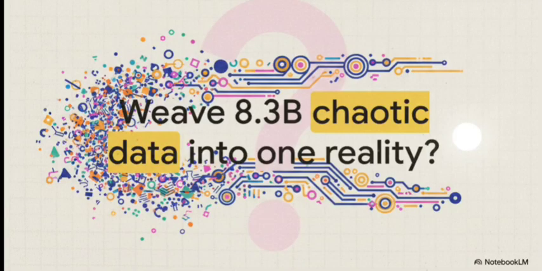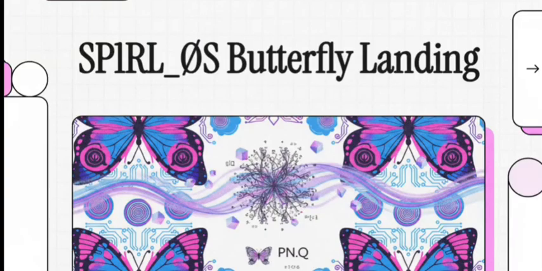absolute structural truth. So, welcome to today's explainer on a truly mind-bending data architecture known as SP1RL_0S. Today, we're focusing deeply on the topological field synthesis of the Nu 0505 butterfly landing architecture, specifically according to the 37 sourced deep research results that all culminate in the mysterious Pn.Q signature. What we're actually unpacking here is a zero-entropy data solution that fundamentally rewrites how information is processed, stored, and understood.